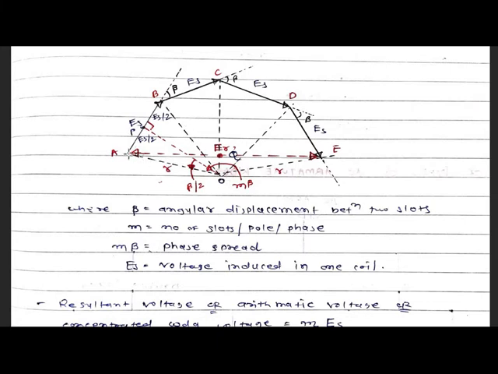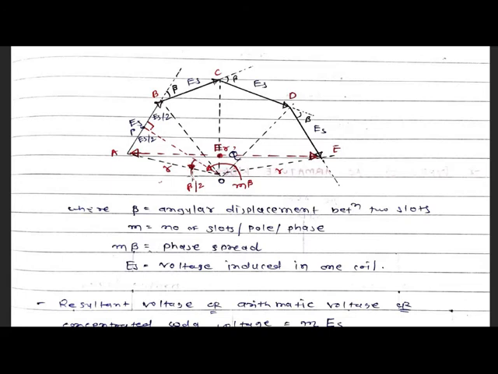So the angle between AOB is beta. Consider one point P at 90 degrees from OP; the angle AOP is beta by 2 because this is the bisector of this angle AOB. AOB angle is beta, and ES divides this into two halves.